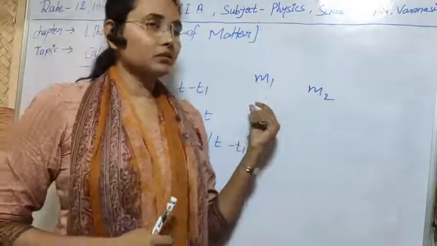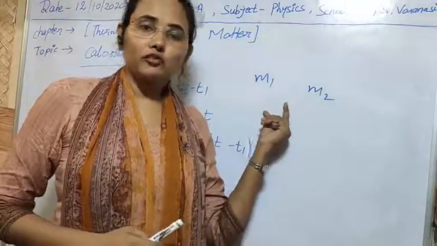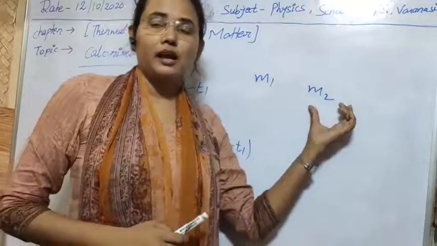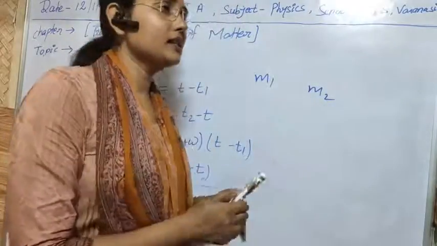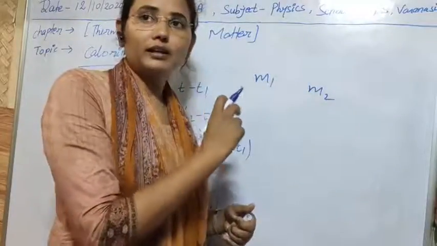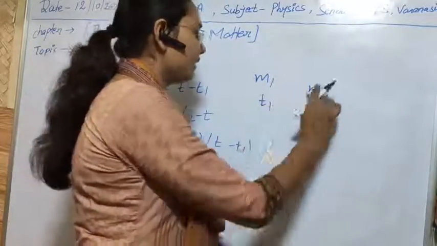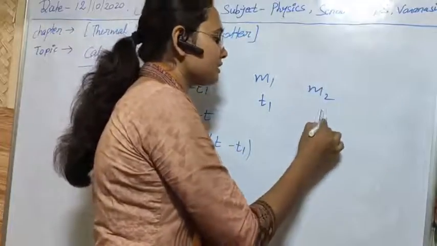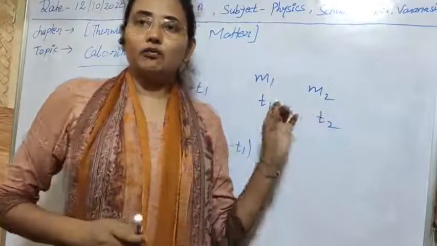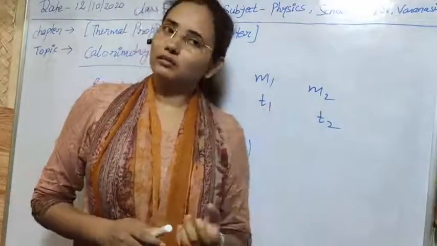So m1 is the mass of water taken in the calorimeter, m2 is the mass of the substance, and initially the temperature of the water in the calorimeter is T1, and the temperature of the substance is T2. Clear? So this is the primary thing, and W is the water equivalent of the calorimeter.